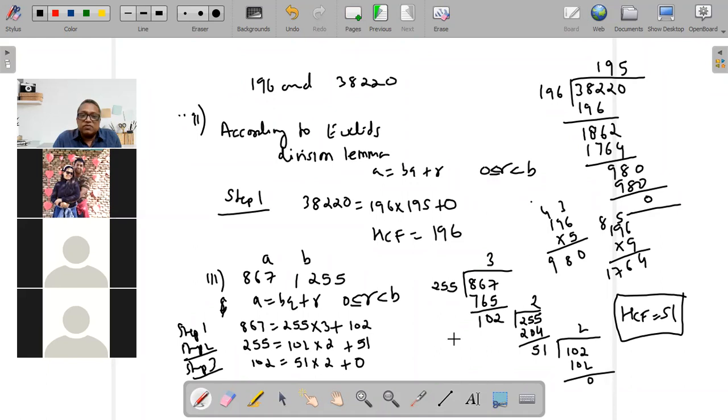So with this question, we have completed the first part, that is how to find out HCF by Euclid division lemma. Now remember that we can find out HCF only by Euclid division lemma. You cannot find out LCM. If you need both HCF and LCM, then we will use another method, which is called the fundamental theorem of arithmetic, which I will be discussing in the next class. So right now I have discussed only one method to find HCF, and that is by Euclid's division lemma.